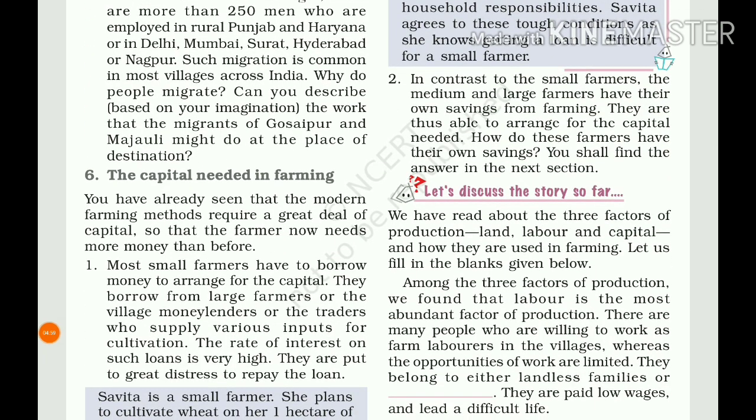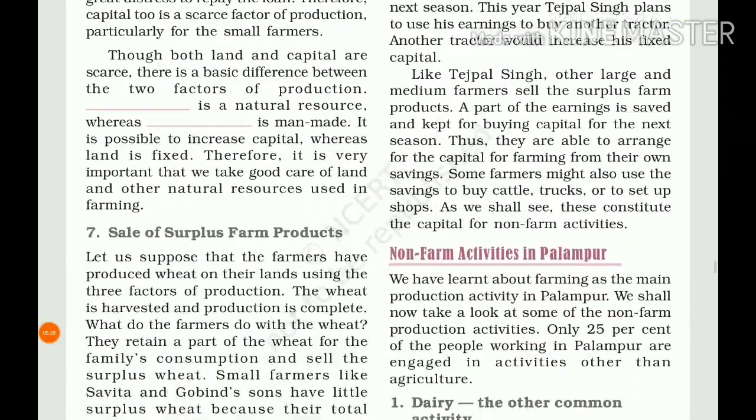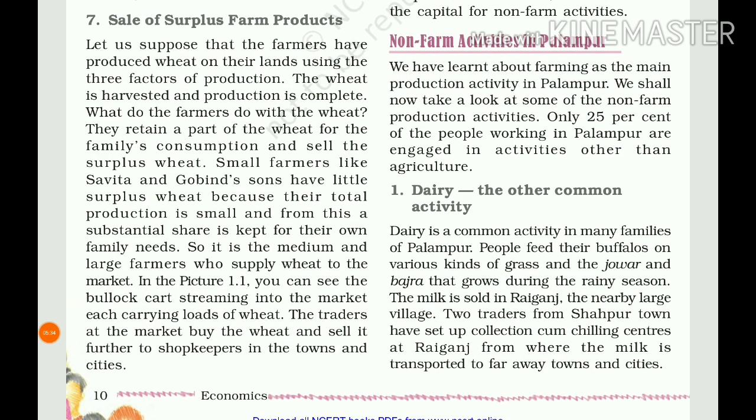In contrast to the small farmers, the medium and large farmers have their own savings from farming. So they need not get any loan amount from outside. They are thus able to arrange for the capital needed. How do these farmers have their own savings? You shall find the answer in the next section. In that next section, we will see how they arrange it through some activity.